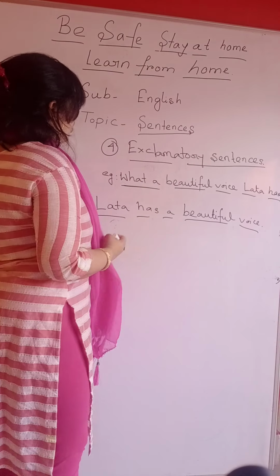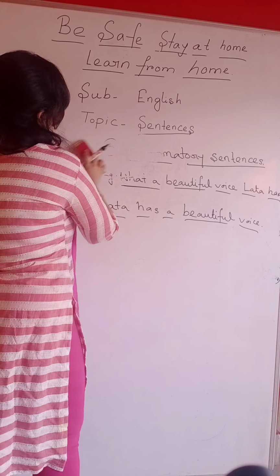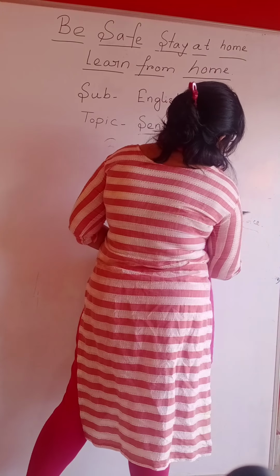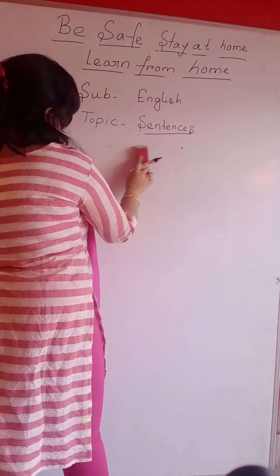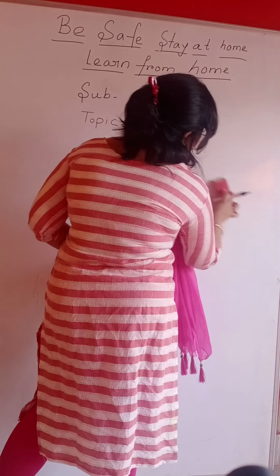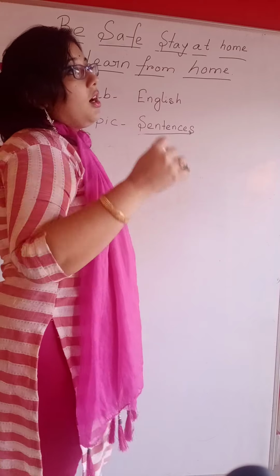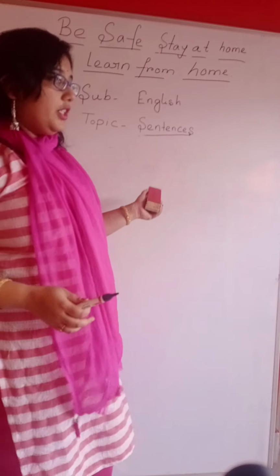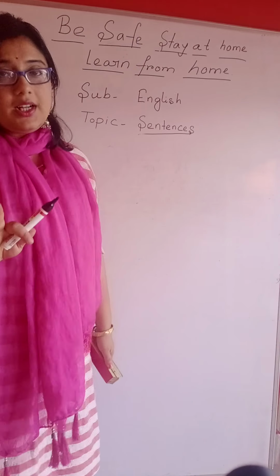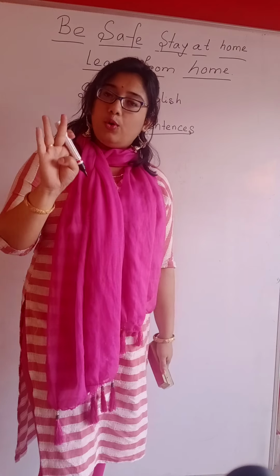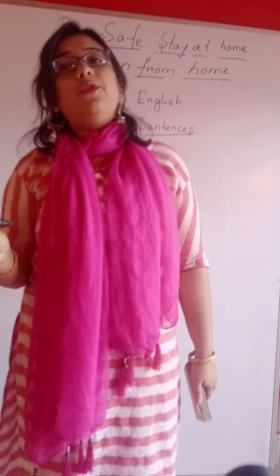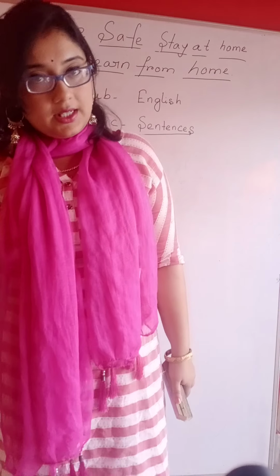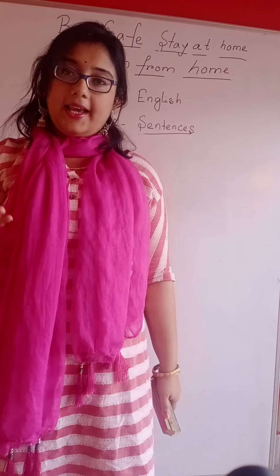So basically these are the types of sentences which we read before starting any English grammar or before starting parts of speech. So what are the different types of sentences? According to the definition, sentences are generally of four types: assertive or declarative, interrogative, imperative, and exclamatory.